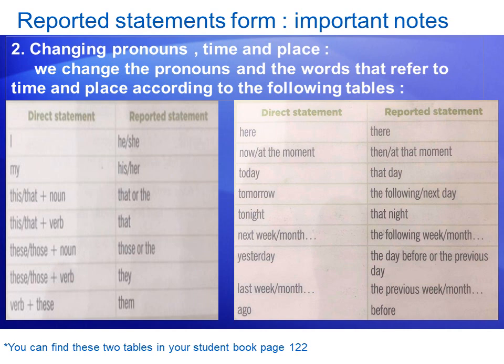Last week, last month become the previous week or the previous month. Ago becomes before. Of course, you can find these two tables in your student book, page 122. You will need these two tables later on when you start working.